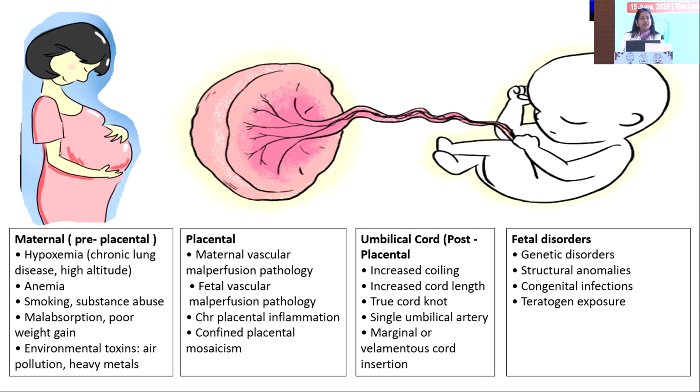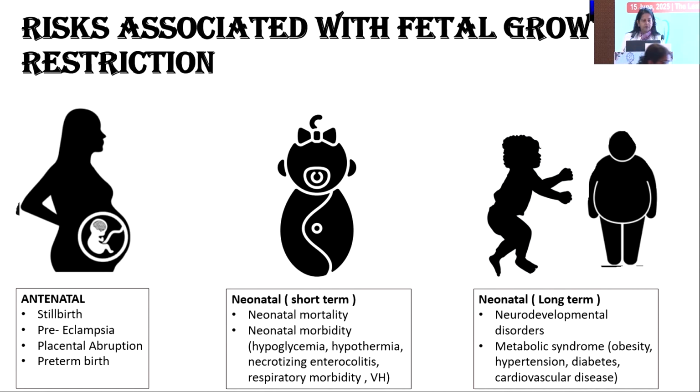Umbilical cord pathology is mostly seen on ultrasound, but we need to know its significance: increased cord length, true cord knot, single umbilical artery, marginal or filamentous cord insertion. Among fetal disorders are genetic disorders, structural abnormalities, and congenital infections. TORCH, syphilis, and the new Zika virus have been shown to be predisposing factors for IUGR.